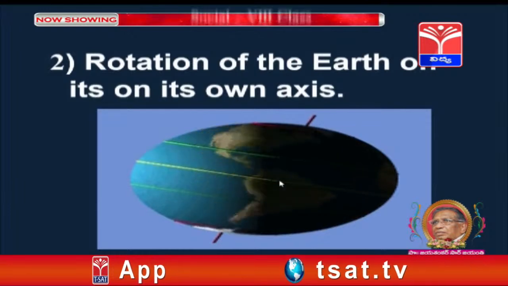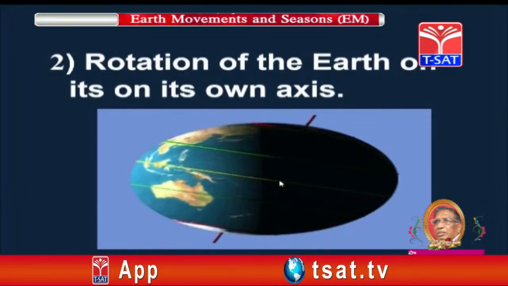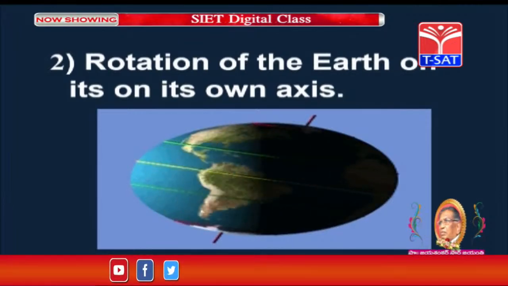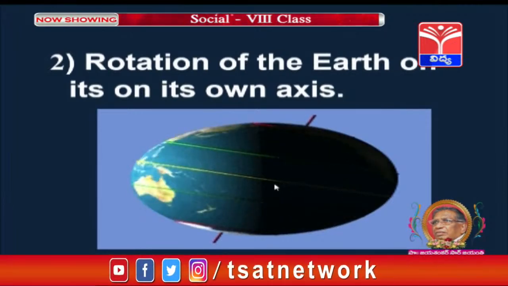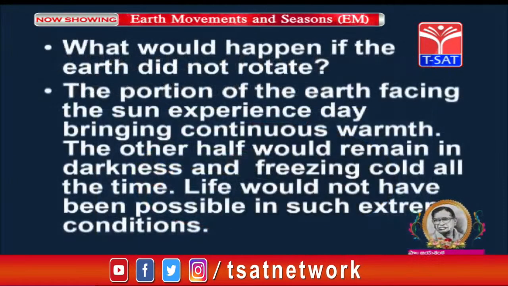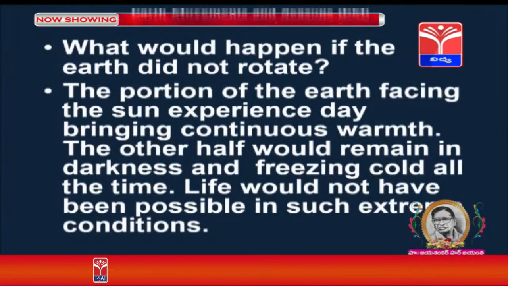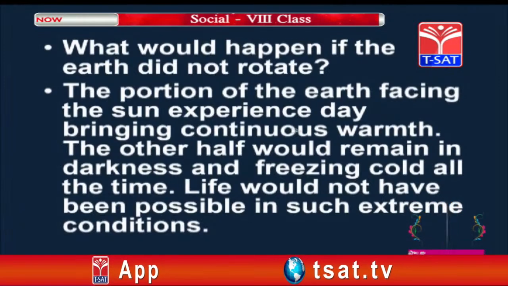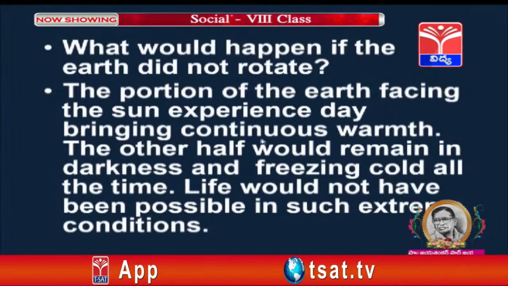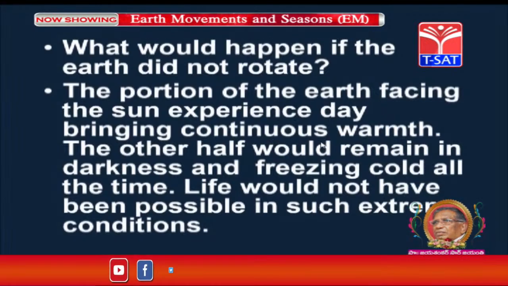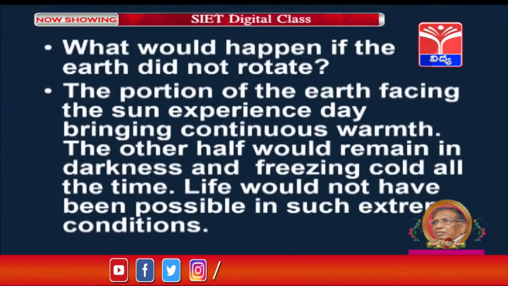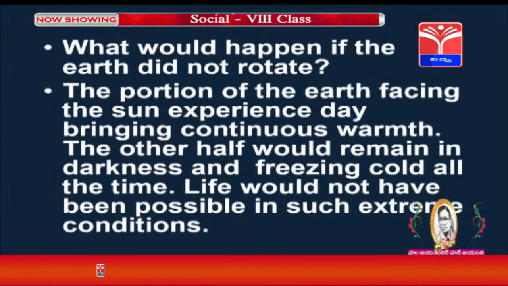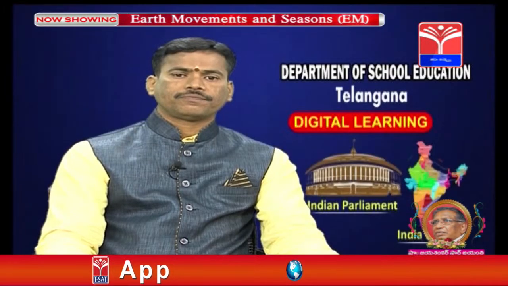For one rotation of the earth on its own axis, how much time does it take? It takes 24 hours. What would happen if the earth did not rotate? The portion of the earth facing the sun would experience day, bringing continuous warmth, and the other half would remain in darkness and freezing cold all the time. Life would not have been possible in such extreme conditions.